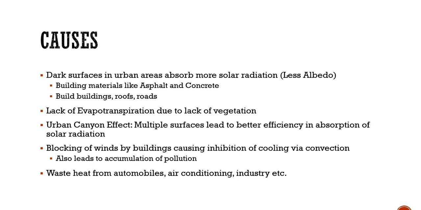Now this concept is not available in rural areas to a very large extent, because as I said before, rural areas don't have as many black roads, because they are mostly village roads, which are non motorized. And दूसरा क्या है कि आप rural areas में बड़ी बड़ी buildings और इन सब का कंस्ट्रक्शन भी नहीं देखोगे, right? You see that phenomena only in urban areas. So that is one of the causes of urban heat island, जिसकी वजह से अर्बन एरियाज ज्यादा गर्म होते हैं. Okay guys, now coming to the second point, which is lack of evapotranspiration due to lack of vegetation.